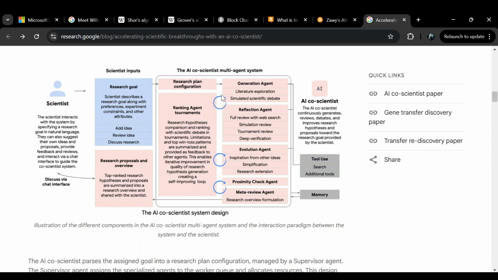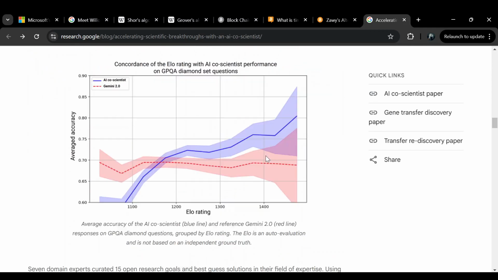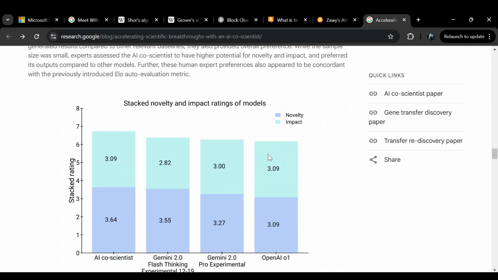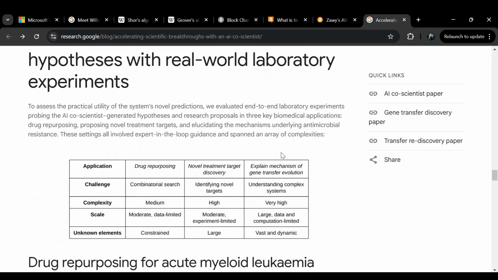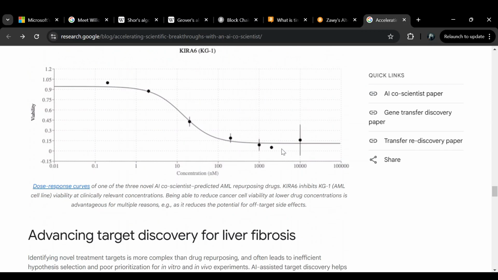And then they constantly feed off of each other in these loops, okay? And then the human scientists can also put in their own input. Now, what ended up happening is that the agents were able to come up with these scientific discoveries, which real scientists also came up with.